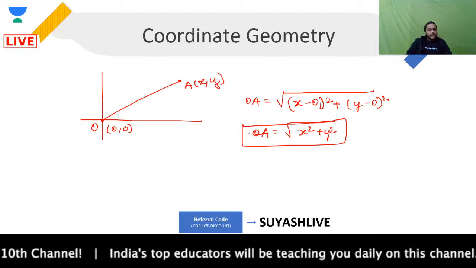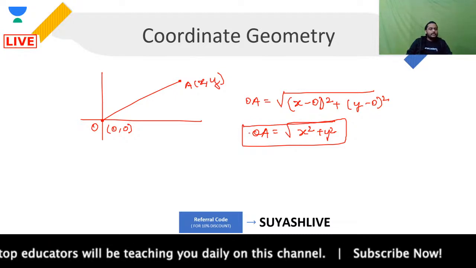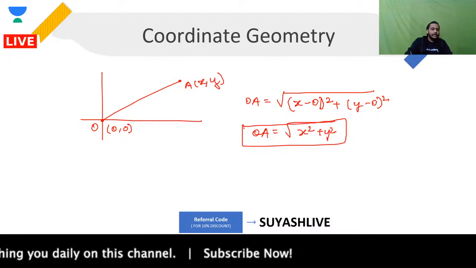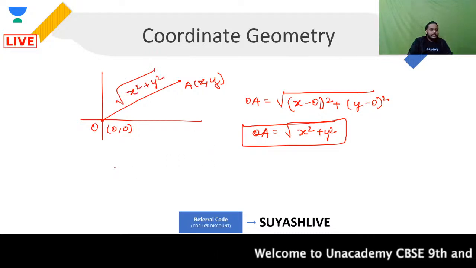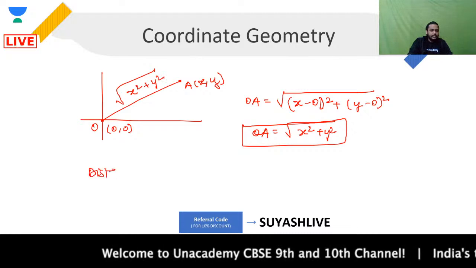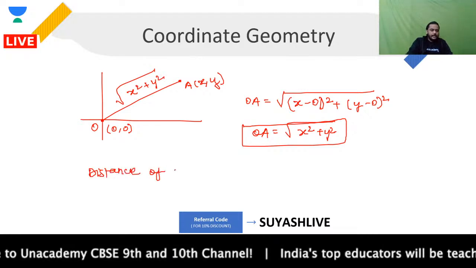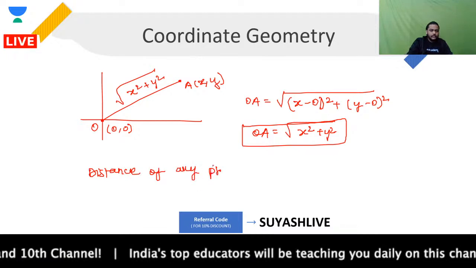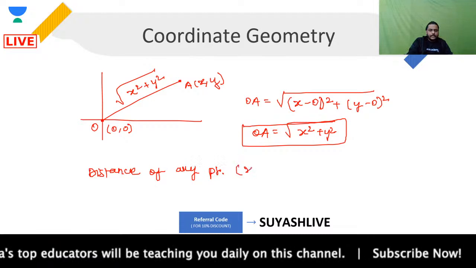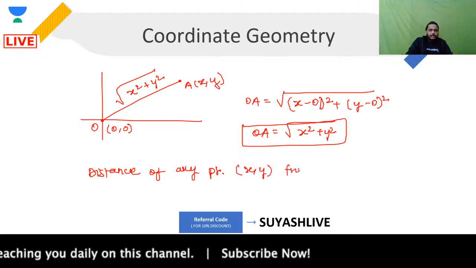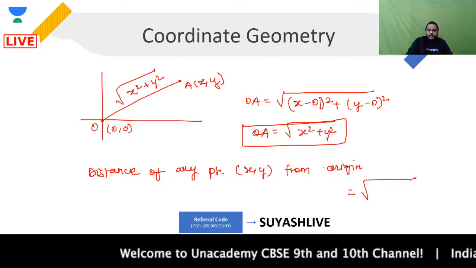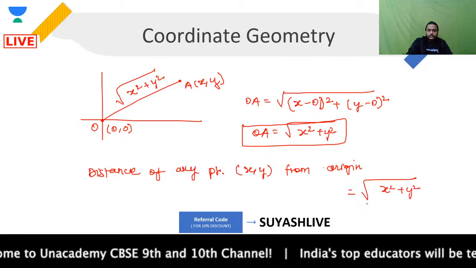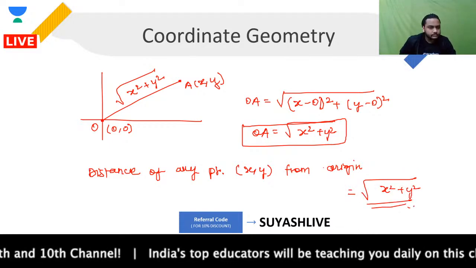Are you clear? So now when you will be finding out this OA, the length OA will be equal to under root of x square plus y square, and that is why we say, please write it down, distance of any point x, y from origin is defined as under root of x square plus y square. Are you clear with this, guys? You got it?